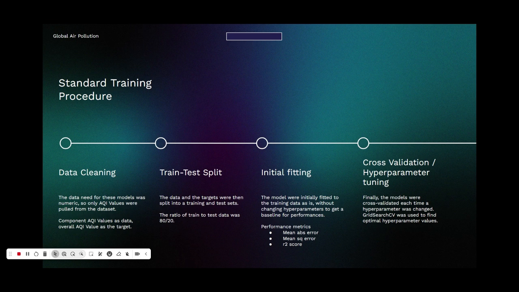As for what they were, I chose mean absolute error, mean squared error, and R2 score. Mean absolute error and mean squared error were used to show the variance in the data, and the R2 score was to show how well the model approximated the actual data. That being said, mean absolute error was kind of there just to make sure I wasn't overfitting. Finally, the models were cross-validated each time with a hyperparameter. Each time a hyperparameter was changed through grid search CV, and by that time I had the fitted model.